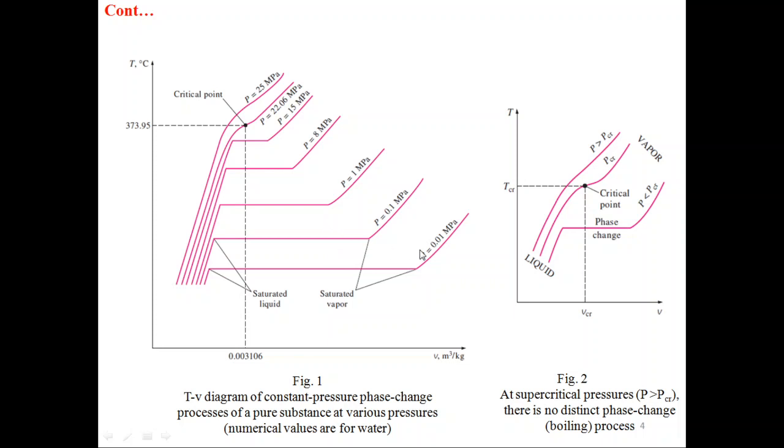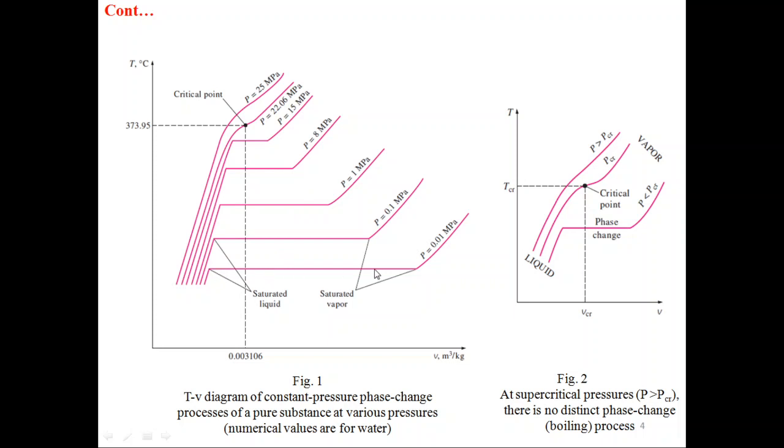For this line the pressure is 0.01 megapascal. For this line pressure is 0.1 megapascal. For this line the pressure is 1 megapascal and so on. You can see as pressure is increasing, this saturation line is shrinking as we are moving in the upward direction.